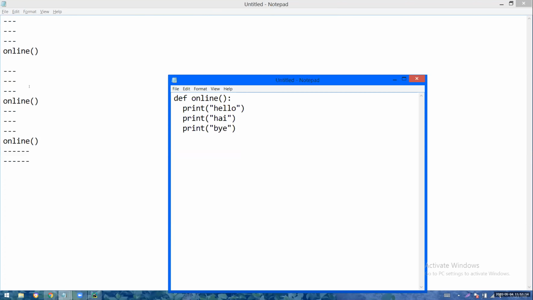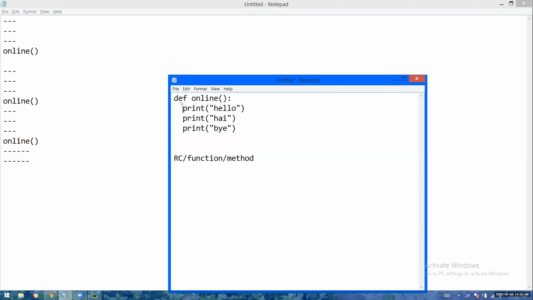Now please tell me, writing all the code is better or writing one word is better? What do you feel? Writing one word, the block name, is better, or writing all the code again and again? Yes, writing the block name is better. So this reusable block is called reusable code, or function, or method. In any way you can call it.